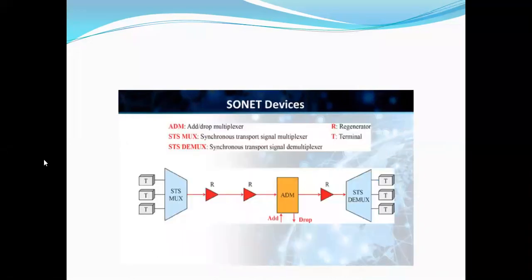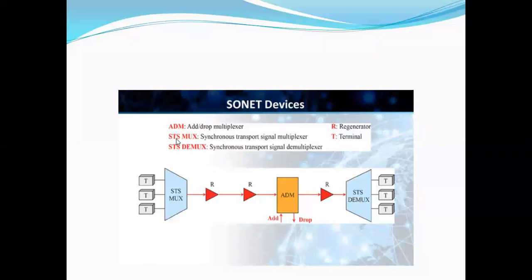Okay, coming to the SONET devices. What types of SONET devices are used? The first one is ADM, that is add-drop multiplexer. The next one is STS MUX, that is synchronous transport signal multiplexer.